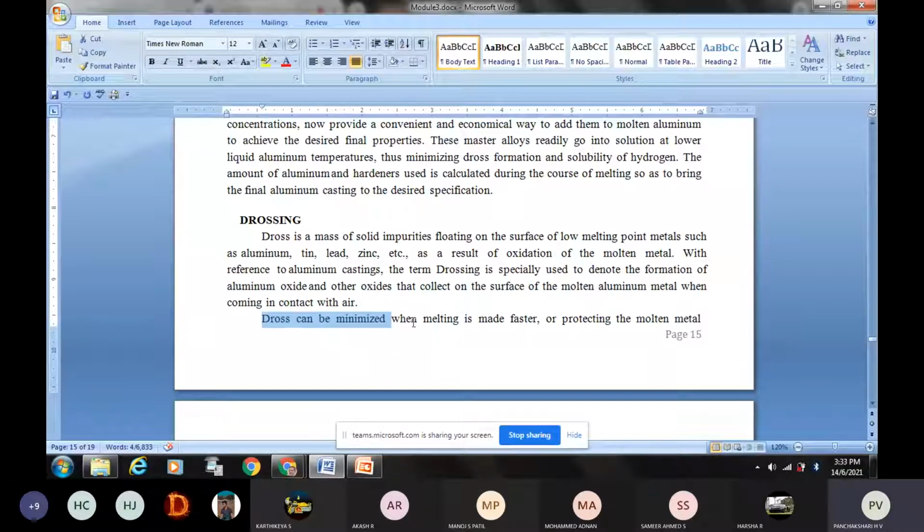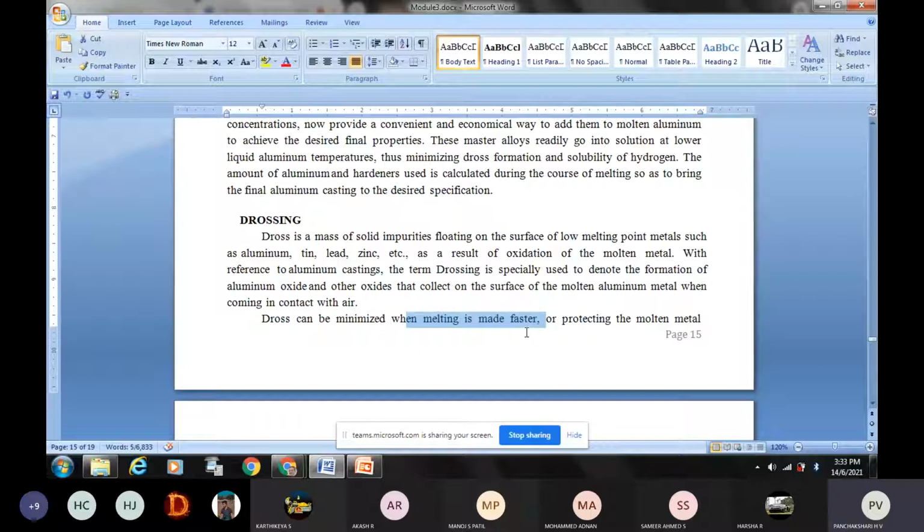That can be minimized when melting is made faster. So how to reduce dross? We have to convert the metal from solid into liquid at a faster rate. If we do it slowly, more dross is formed. The faster the rate of transformation of solid into liquid, the less dross is produced, because less time is available for interaction with atmospheric oxygen. Therefore, less dross is formed. This is one method.